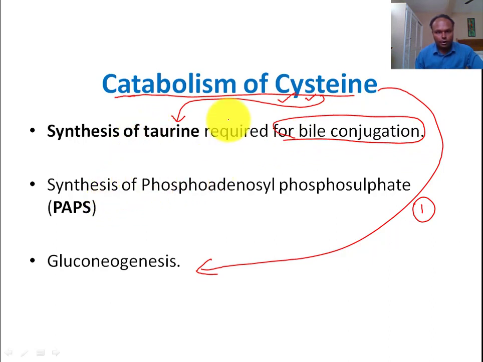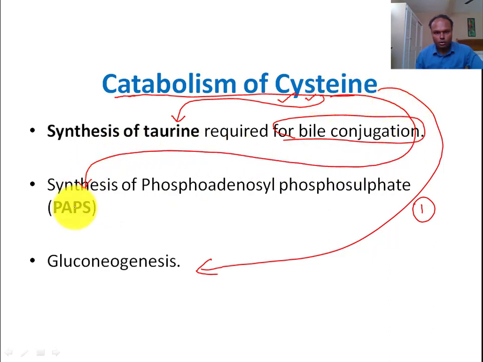And then we will try to answer the question of how this cysteine produces this very important molecule, phosphoadenosyl phosphosulfate.